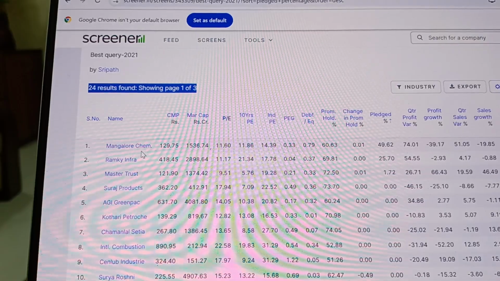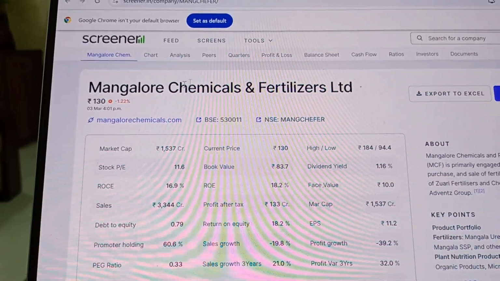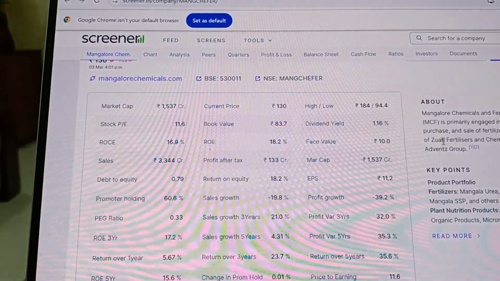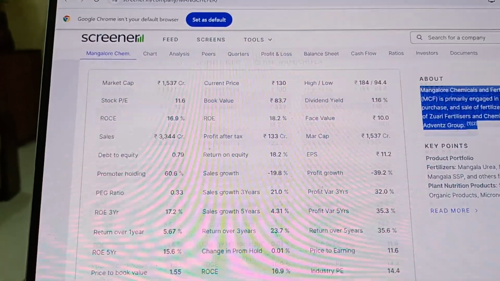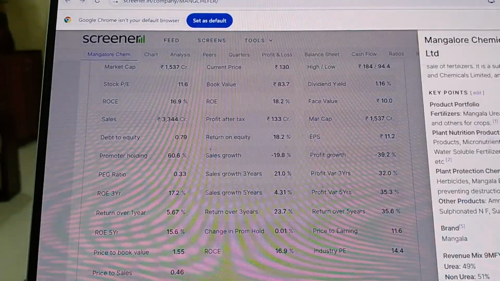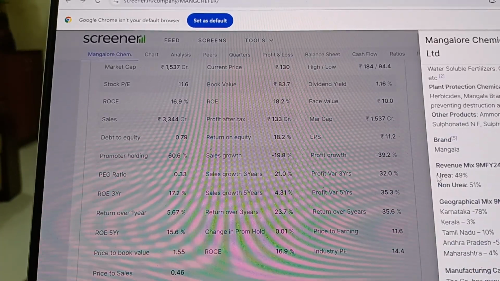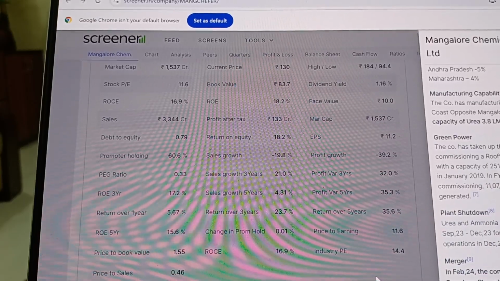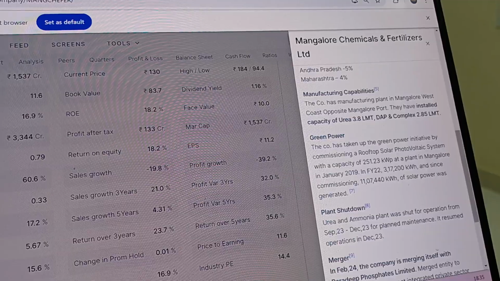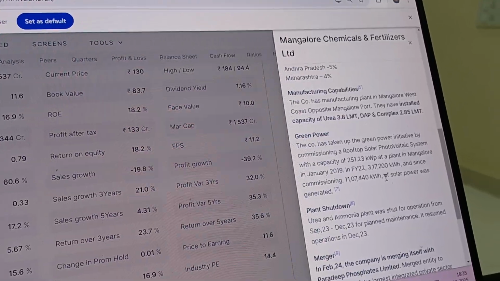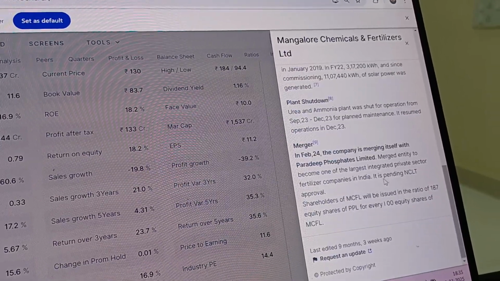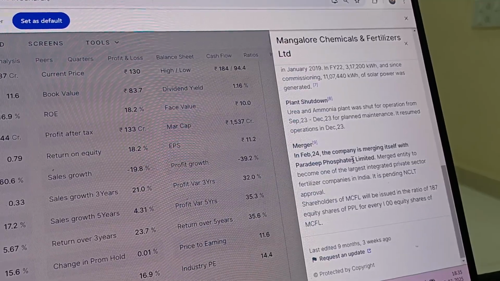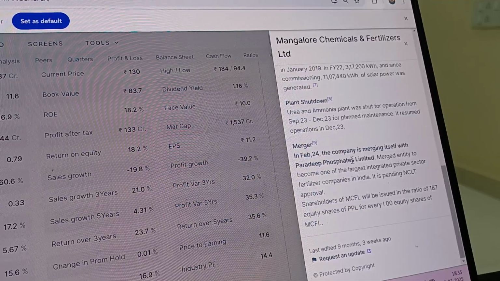Then you can go into, for example, what Mangalore Chemicals and Fertilizers does. It tells you about the company and the key points. In many places they also give the revenue split up. It is good for one to know all of this, especially if you are a long term investor, so that when things go wrong, you don't sell in a distressed state.